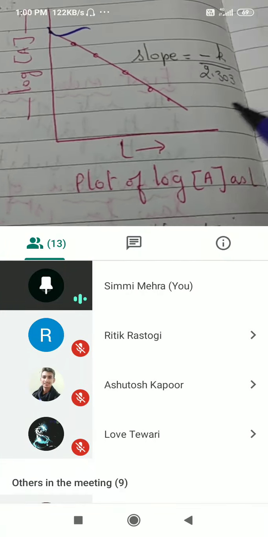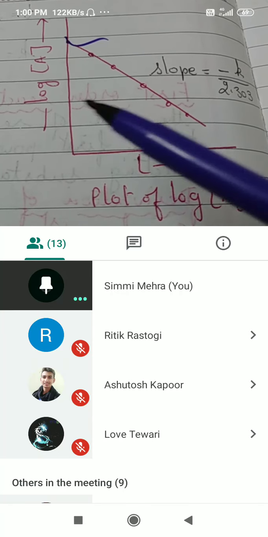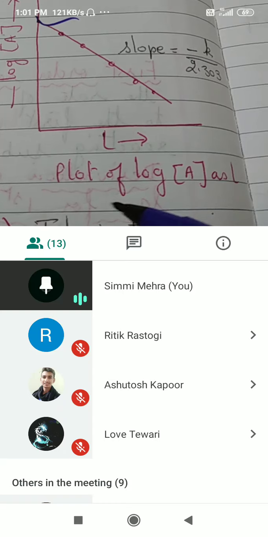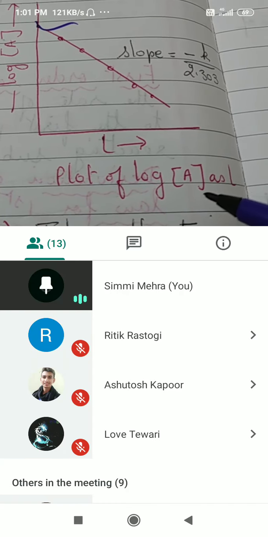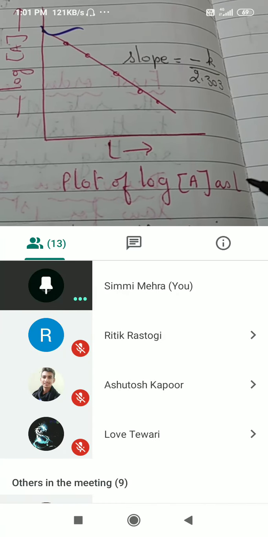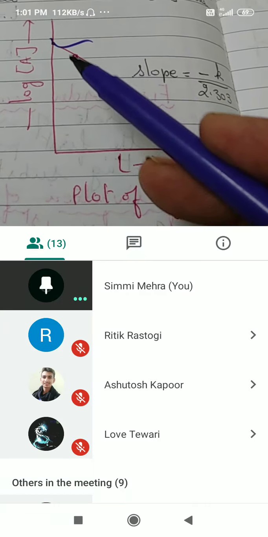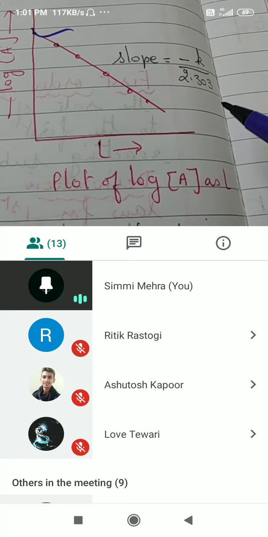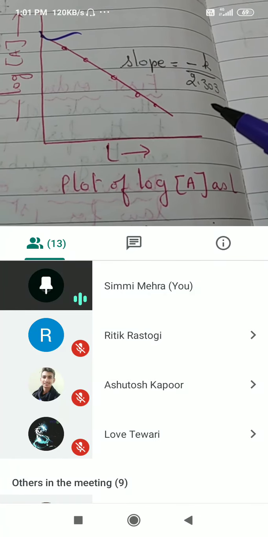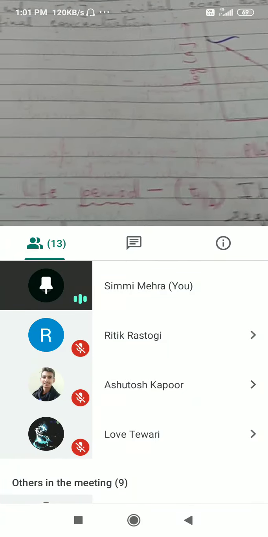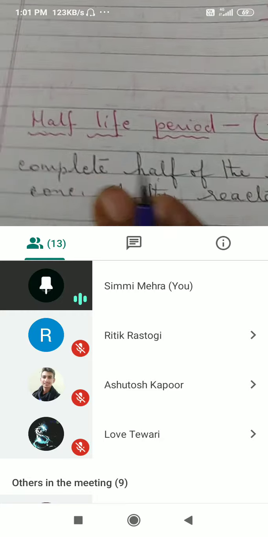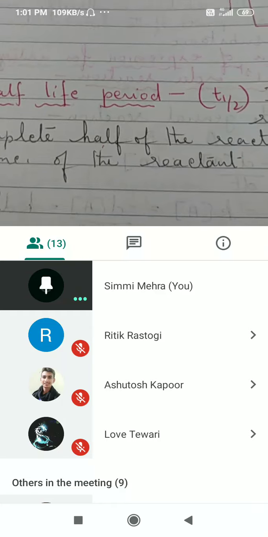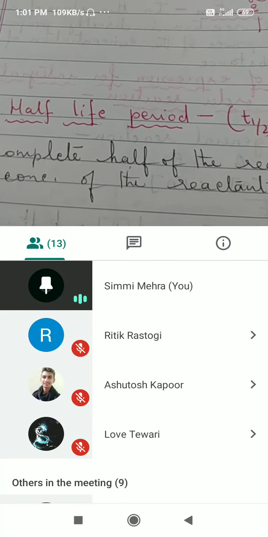Now there is a graph over here. This is between log of concentration of A and time. That is, the slope of the graph will be minus K upon 2.303. Okay, so this is not all that important either. The next topic is very important, that is half-life period. What is half-life period? Now I am defining it, you listen carefully.